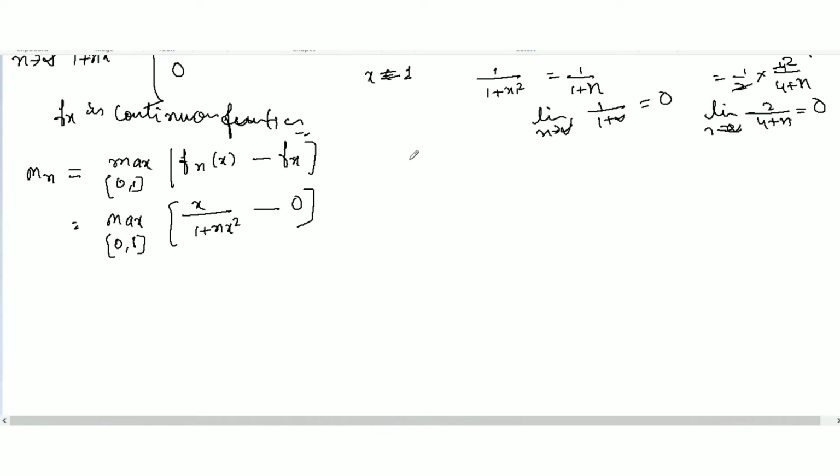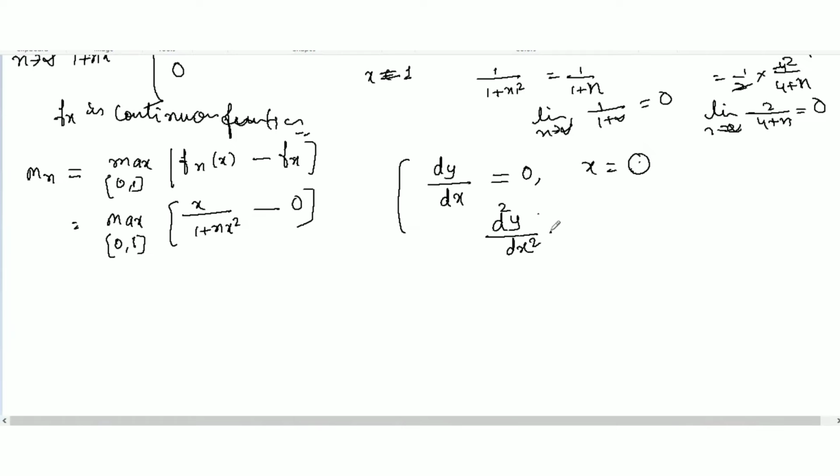What is the rule in calculus? For any function, if we want to find maxima or minima, we first differentiate the function and equate it to 0 and find the value of x. Whatever value of x you find, you substitute that value in the second derivative of the function. Find the second derivative, and substitute the value you found.